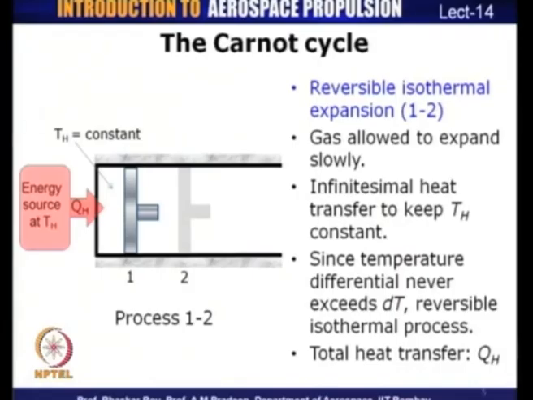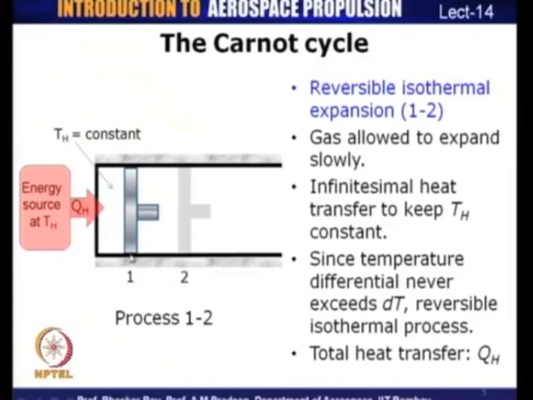Now, if this energy interaction has to take place reversibly, as we have seen that energy interaction through a finite temperature difference can lead to irreversibilities, this heat transfer which is taking place must be at a differential temperature which does not exceed a value of dT. So, this makes it a reversible process. And how is it isothermal? It is isothermal because as you transfer a certain amount of heat to the cylinder, the piston moves slowly from its state 1 proceeding towards final state 2.